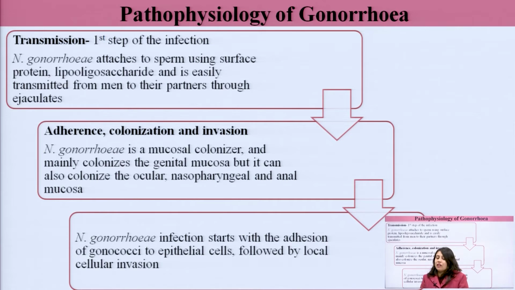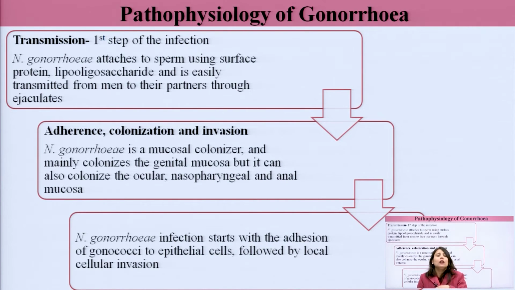Because it has the ability to attach to the sperm, during any sexual intercourse, whether with male or with female, any sexual partner, it can transmit to the partner with which the infected person has sexual intercourse. It can transmit through the ejaculate.